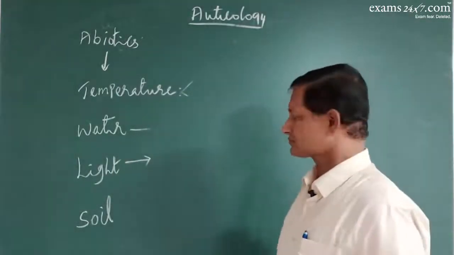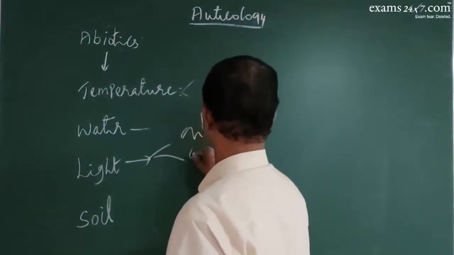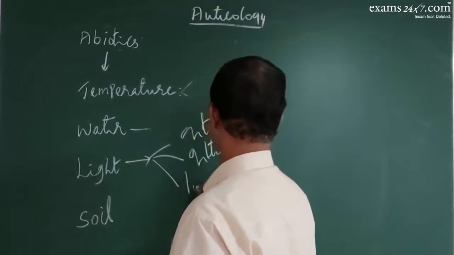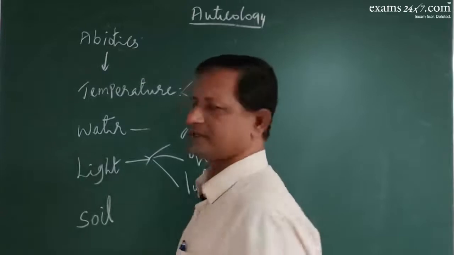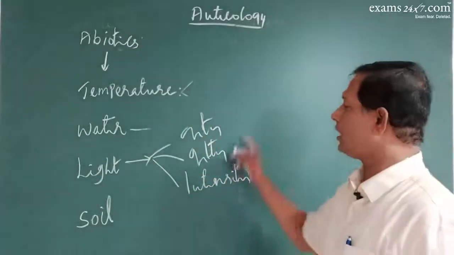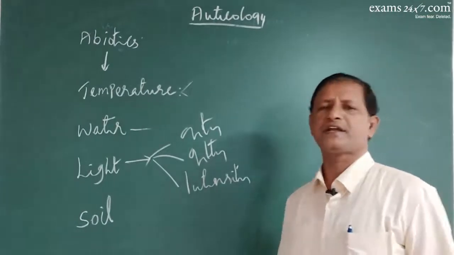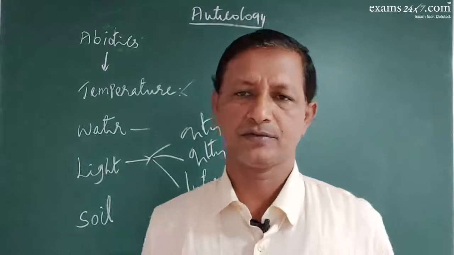And the quantity of light, quality of light, intensity of light, all are important for existence of organisms. Okay, some need more light, some need shaded places.